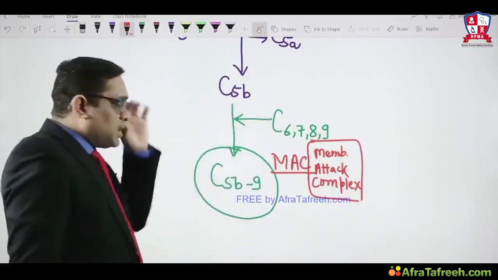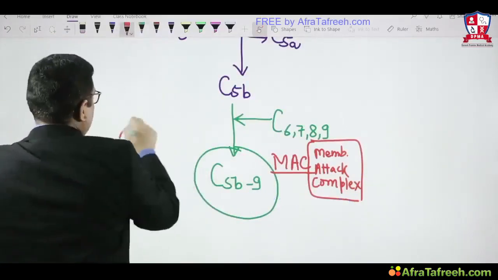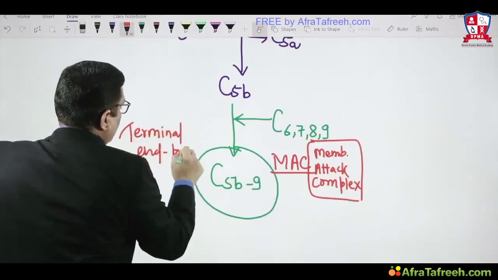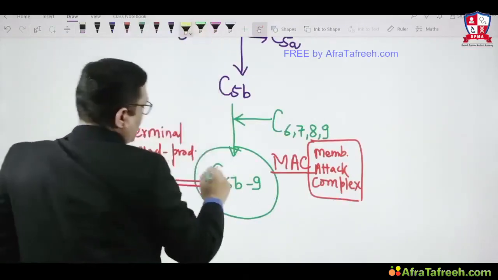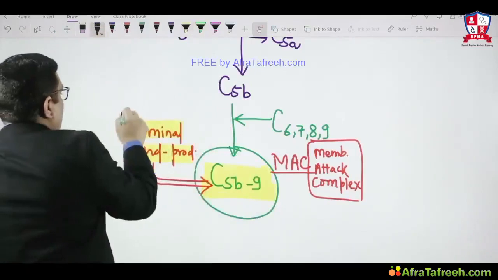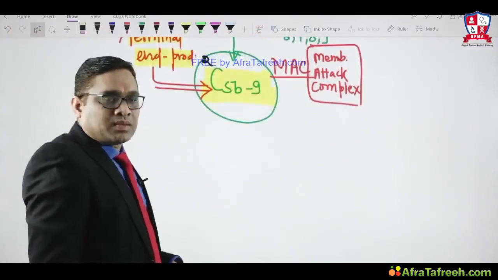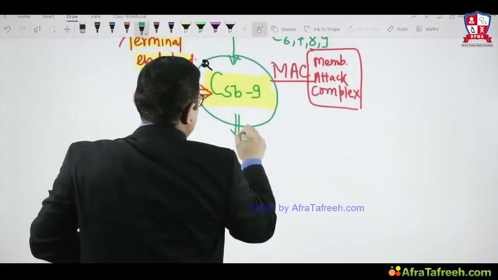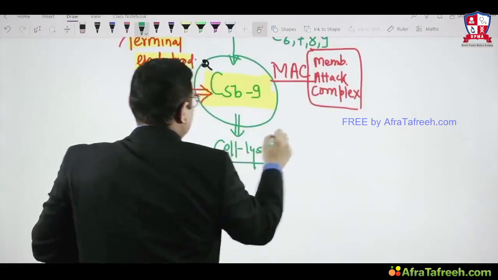This was a question in the AIIMS exam 2017. What is the terminal end product of the complement pathway activation? The answer was C5b-C9, right? So C5b-C9 is the terminal end product of the complement pathway, and that was the question in the AIIMS exam. What is the function of this C5b-C9? It is required for cell lysis, so they will cause cell lysis.